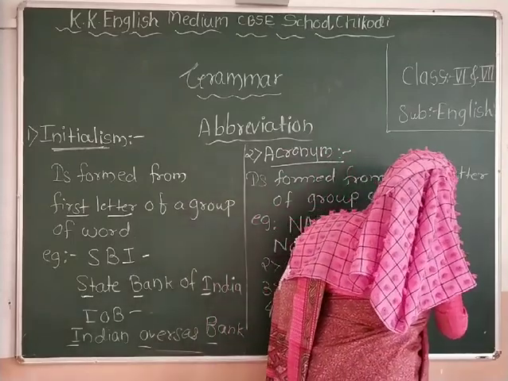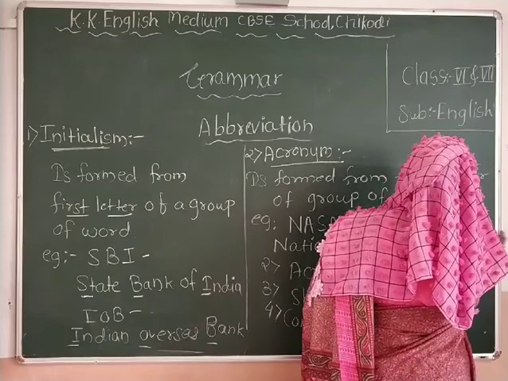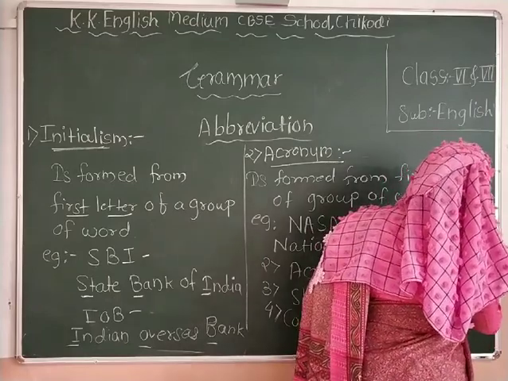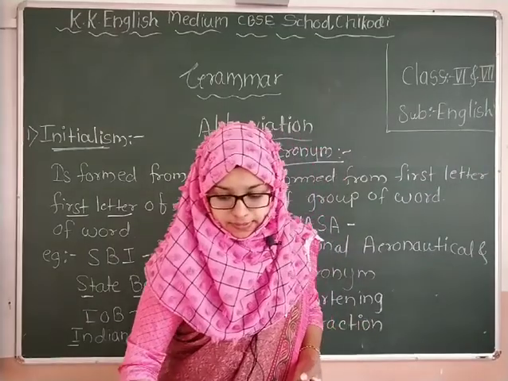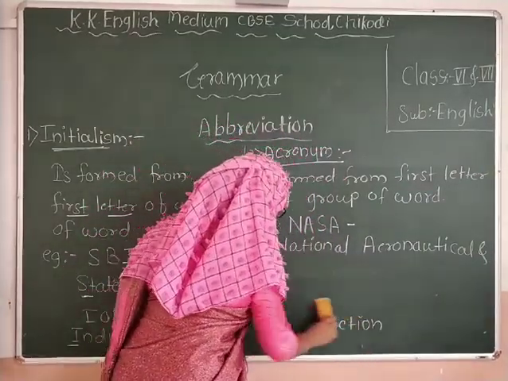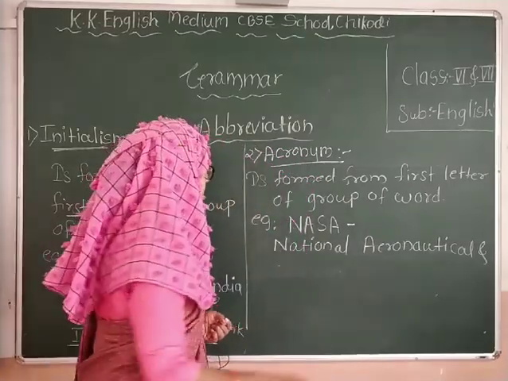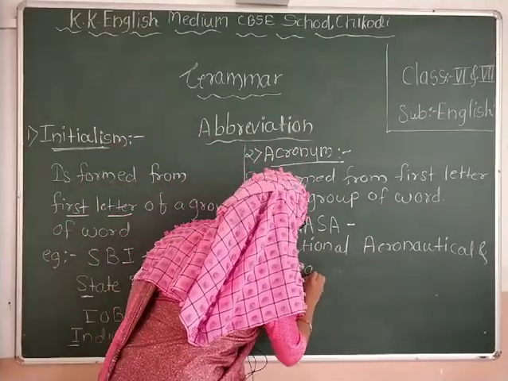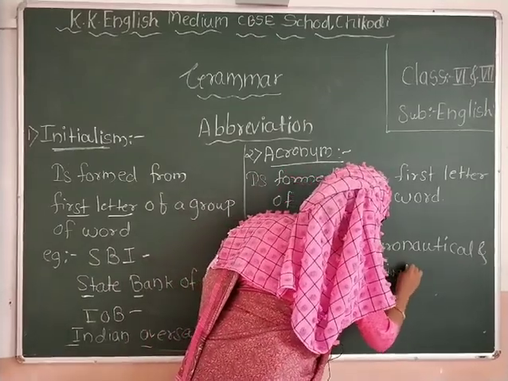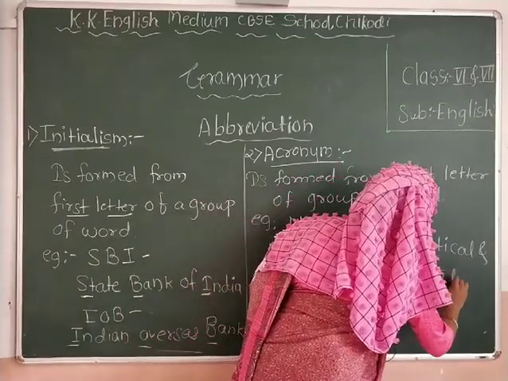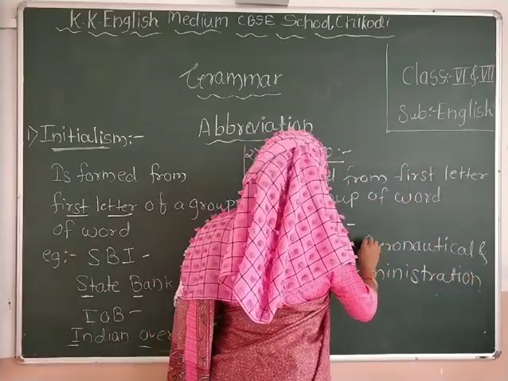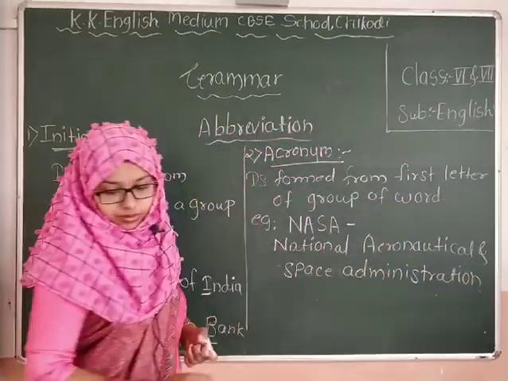Aeronautical and Space Administration. Here you just check it.